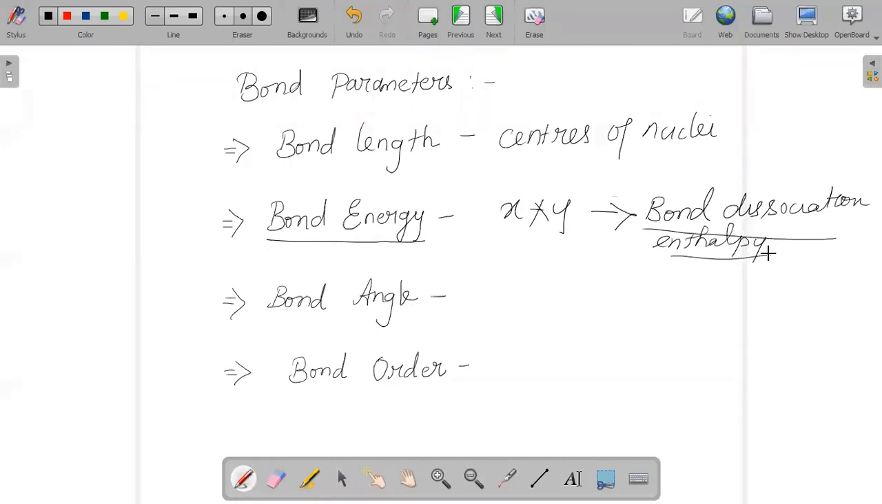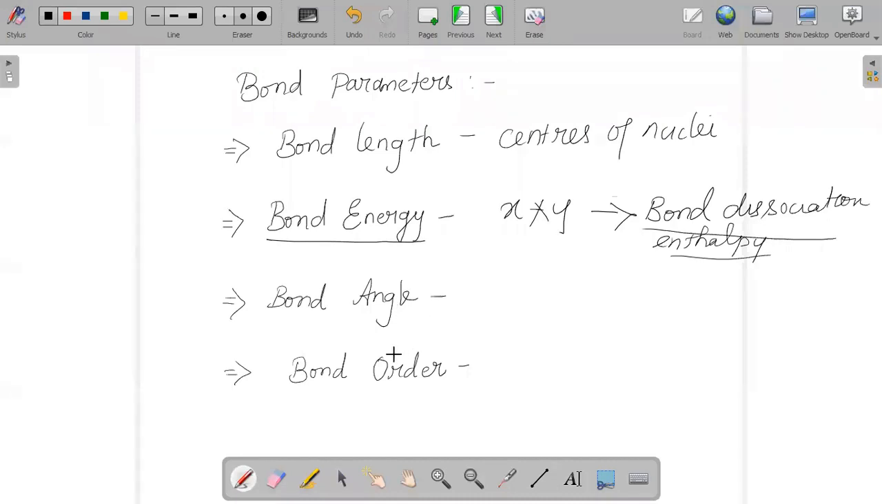And there are certain criteria which may affect this bond energy. That can be the size of the atom, the multiplicity of the bond, or it can also depend upon the number of lone pairs of electrons. The next parameter is bond angle. This is simply the angle between the lines which represent the direction of the bond.